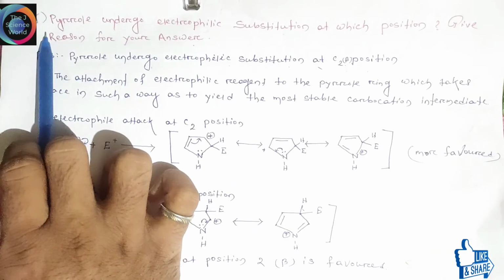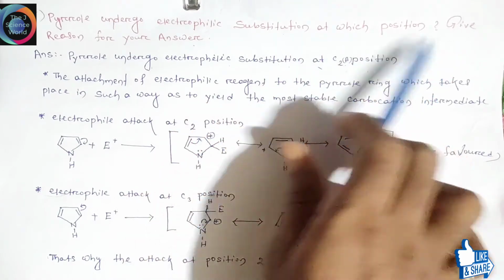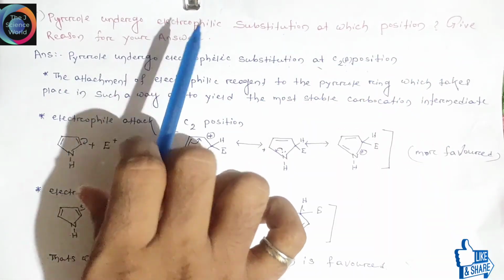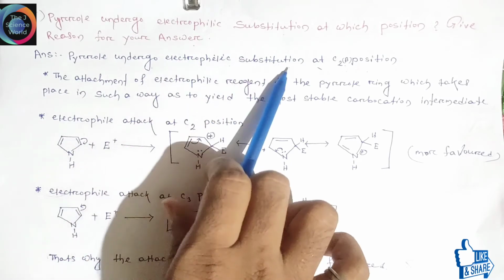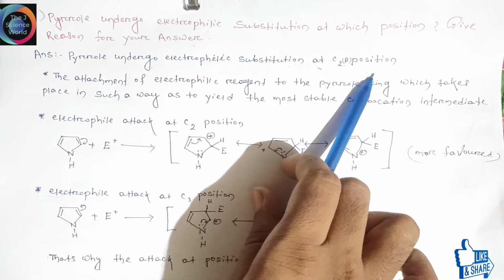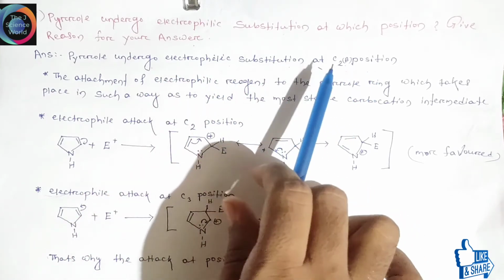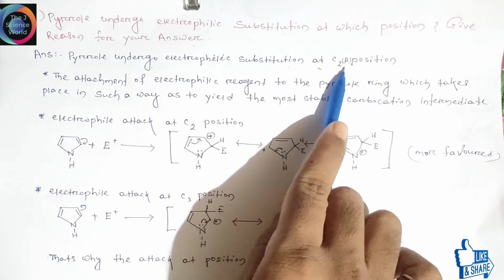Friends, this is question number G: Pyrrole undergoes electrophilic substitution at which position? Give reason for your answer. Friends, pyrrole undergoes electrophilic substitution at the C2 or alpha position. It simply means the attack of electrophiles in pyrrole usually occurs at C2 position.